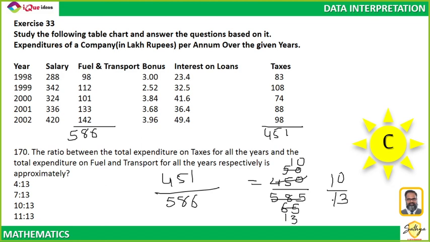Kavya, how did you get B? 7:13 is almost equal to 1:2, and 450 is not half of 580, so it cannot be 7:13. Why did we round off? Because 451 divided by 586, finding its ratio will take a lot of effort. If you want, you can keep the numbers as they are, Amanbir. But if I take 450 and 585, then the calculation is easy.